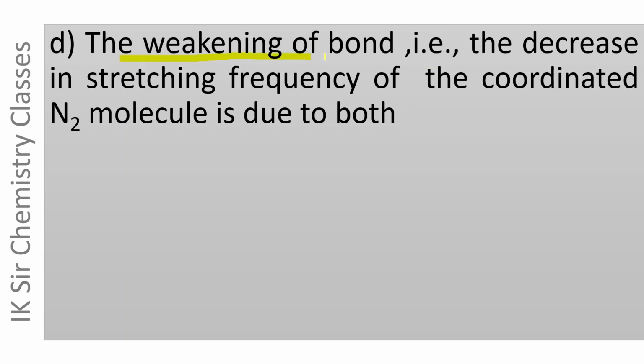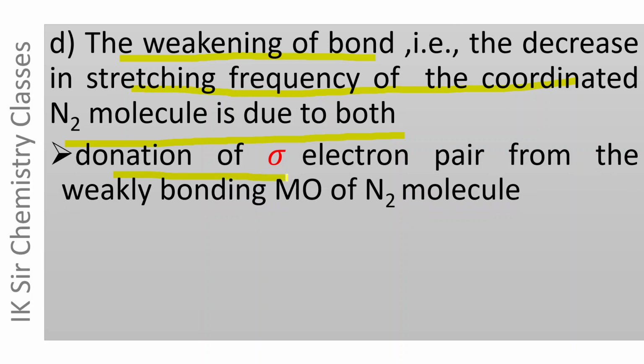The weakening of the bond, that is the decrease in stretching frequency of the coordinated N2 molecule, is due to both: donation of the sigma electron pair from the weakly bonding MO of the N2 molecule. Sigma donation involves the donation of an electron pair from the weakly bonding MO of the N2 molecule to the metal atom. And when the weakly bonding electron pair of the N2 molecule is donated to the metal atom, its bond order and stretching frequency will decrease.